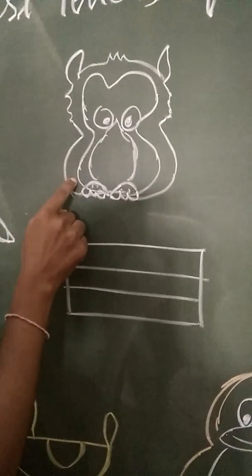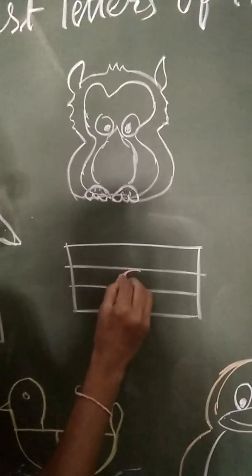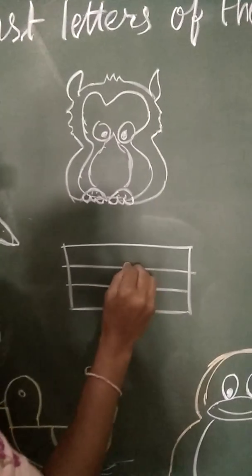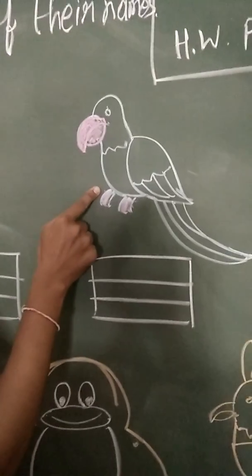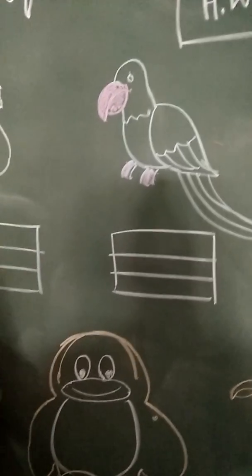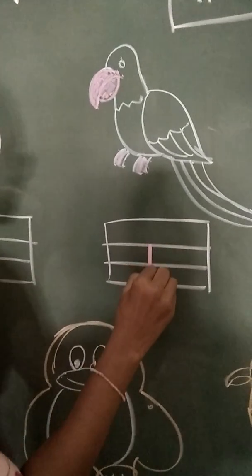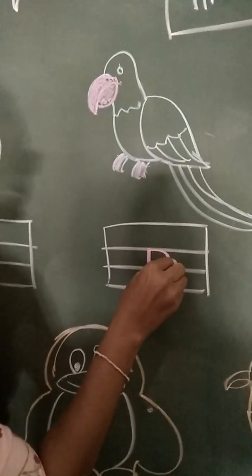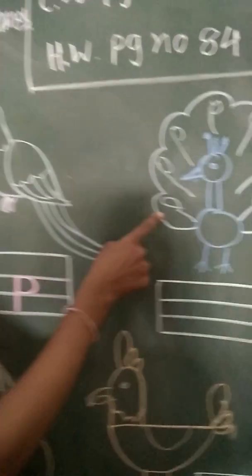What is the first letter of owl? O. O for owl. Write down here O, small letter O. And now which bird is this? This is parrot. P for parrot. Write down P with me. First we have to write here standing line and curve. Small letter P. Now which bird is this?